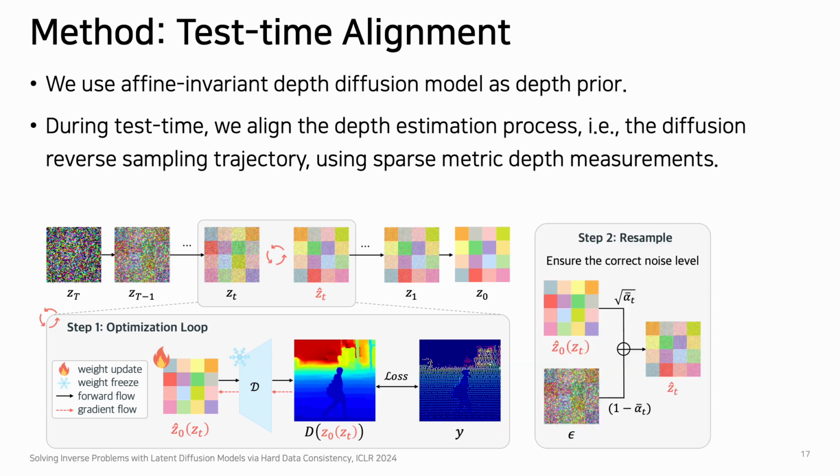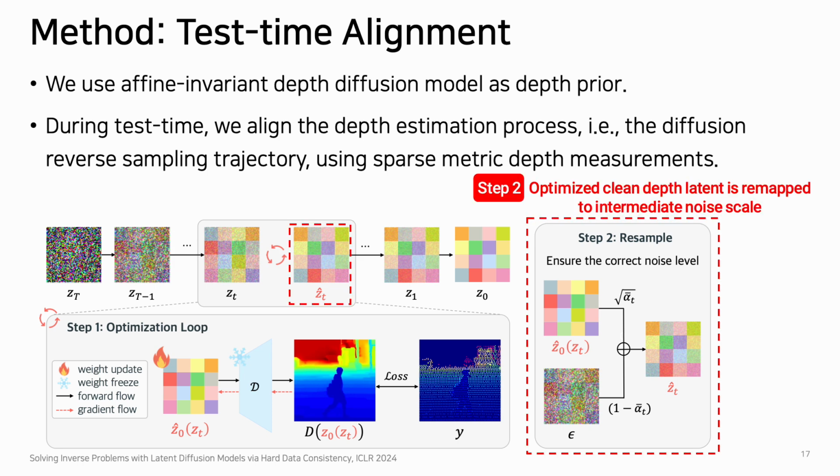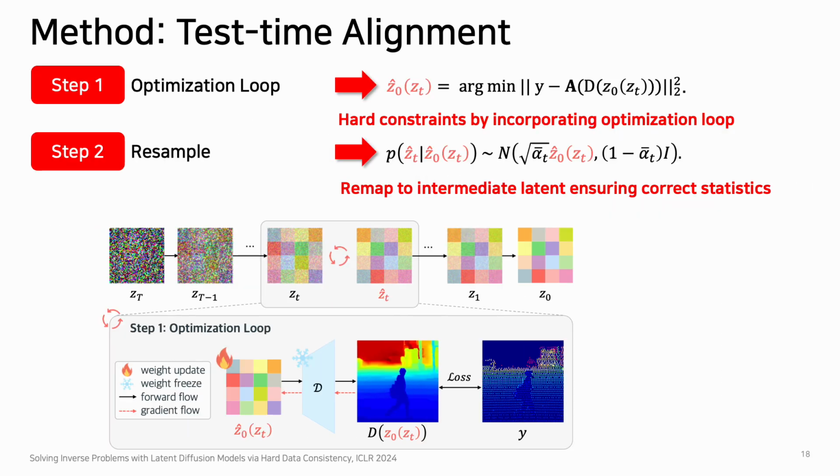Then, the measurement-consistent latent Z0|Zt hat is remapped to an intermediate latent state Zt hat to ensure the correct noise level. This step, adding noise at the proper scale, is referred to as resample. In summary, our test-time alignment process enforces hard constraints and consists of two key steps: the optimization loop and resampling.